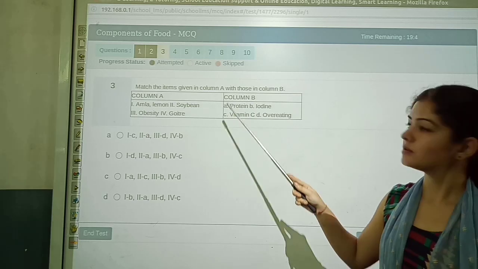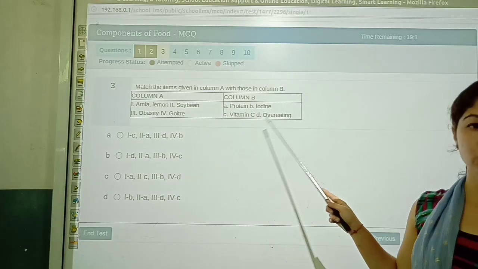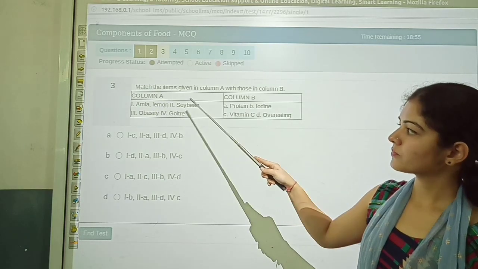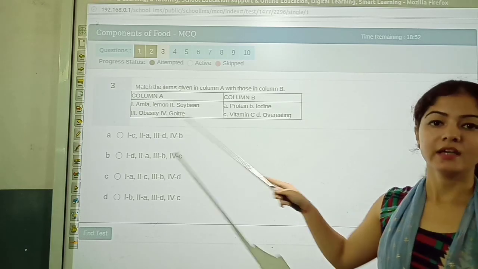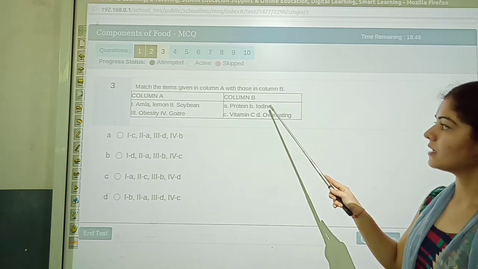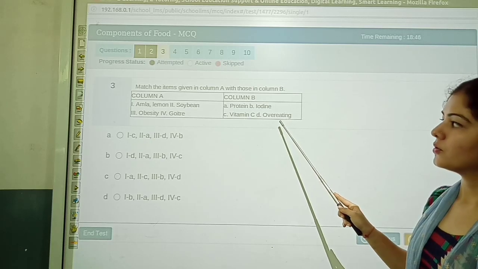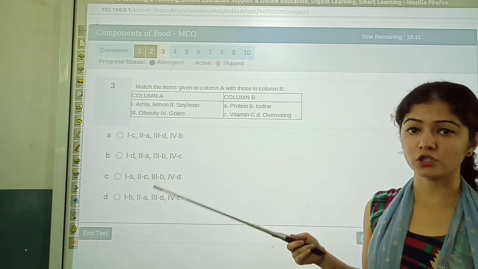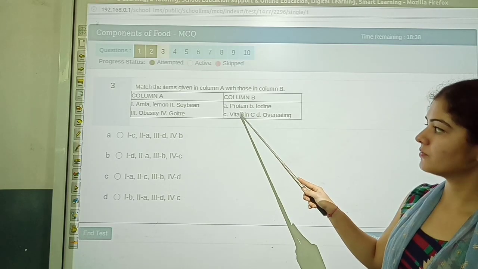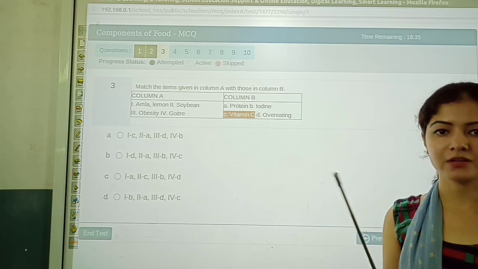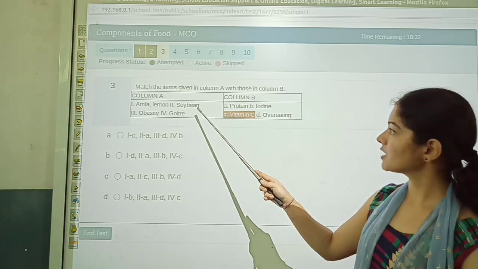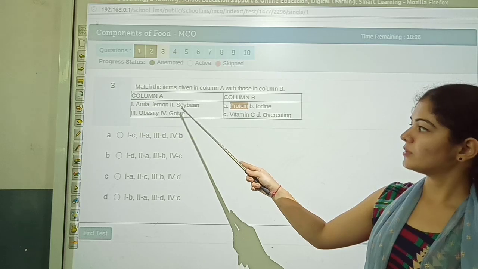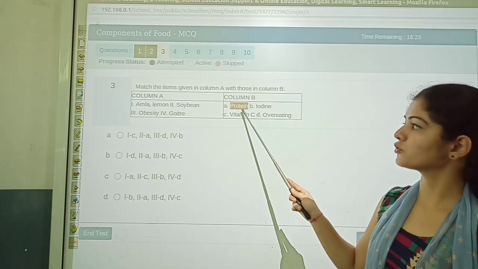Now you have to match the items given in column A with those given in column B. In the first column we have been given amla, lemon, soya bean, obesity, goiter. In the second column we have been given protein, iodine, vitamin C and overeating. So amla and lemon are related to what? Amla and lemon are related to vitamin C. Second one, soya bean. From soya bean we get protein. So soya bean would be the correct answer for protein.